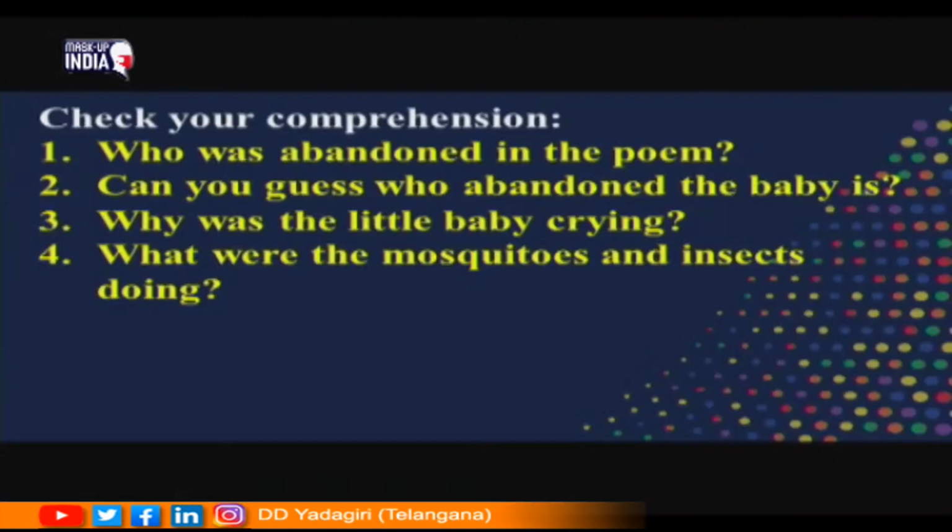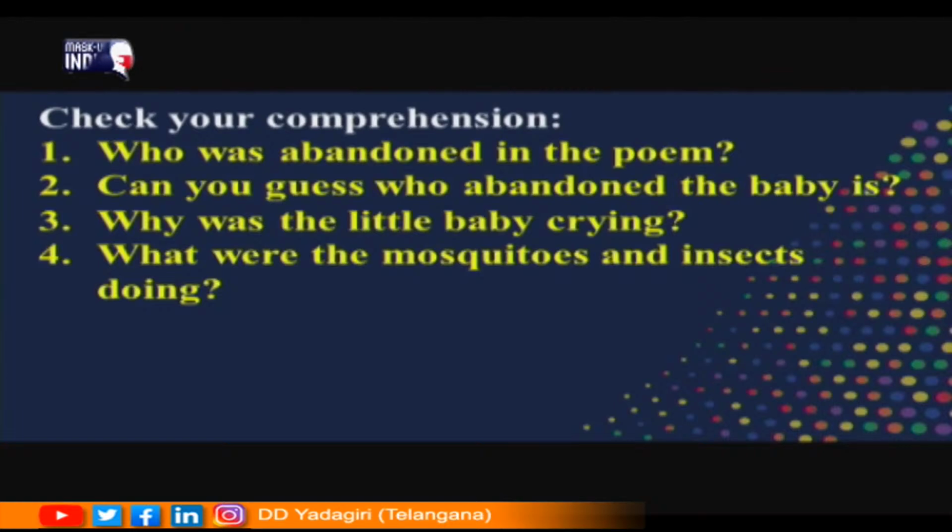Why was the little baby crying? Okay, you know the answer. Yeah, the little baby was crying for help. Apart from that, mosquitoes and insects are eating the tiny fingers of the small baby. These are the two reasons that the child is crying for. What were the mosquitoes and insects doing? As it is stated in the poem, the mosquitoes and insects are eating the tiny fingers of the baby. These are the questions on the first part of the poem. Dear children, now let us go into the second part of the poem.